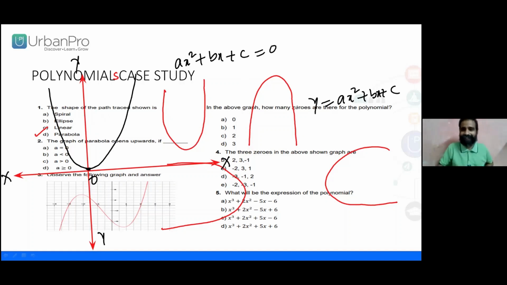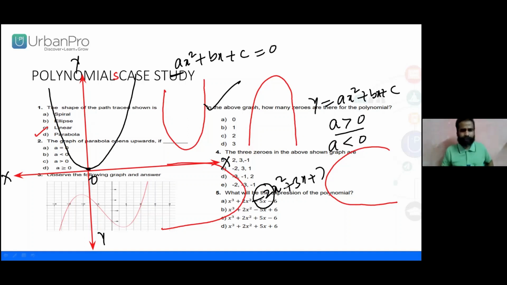Of course, not yet fit to scale. The most important thing we need to remember: as a is greater than 0, the parabola opens upward. We need to stick to the basics. Where a is less than 0, for example minus 2x square plus 3x plus 7, what is the coefficient of x square? x square is nothing but a, that is, a is minus 2, which is less than 0. In that case, it opens downward. You observe the two cases, upward as well as downward, right?